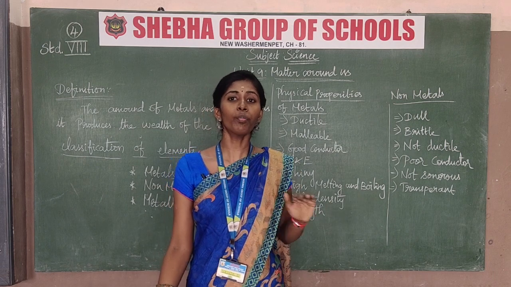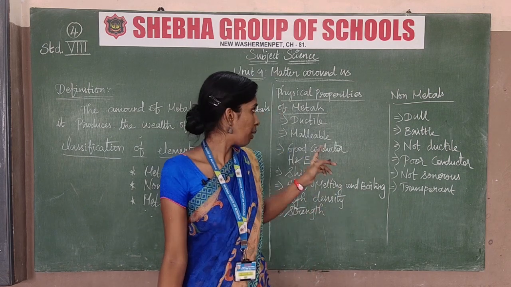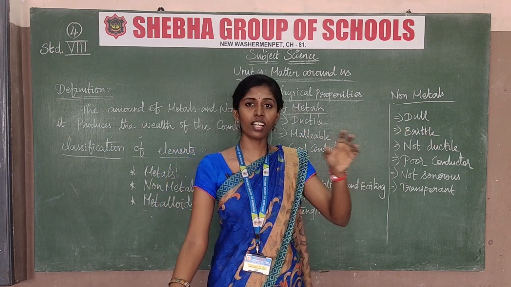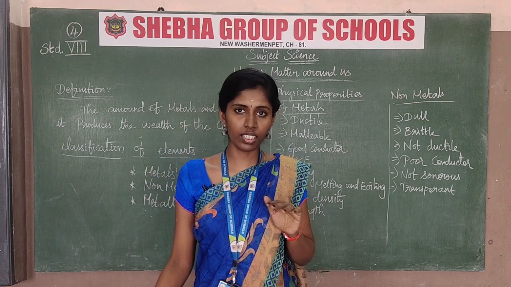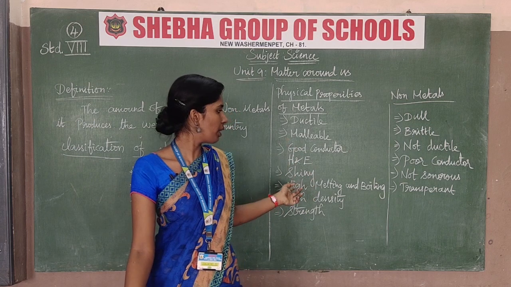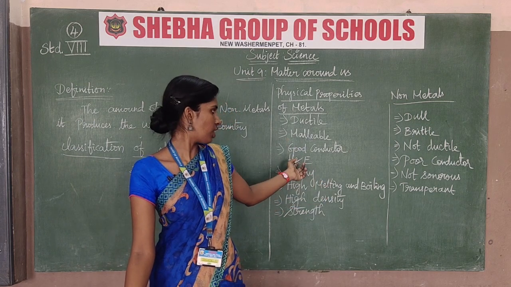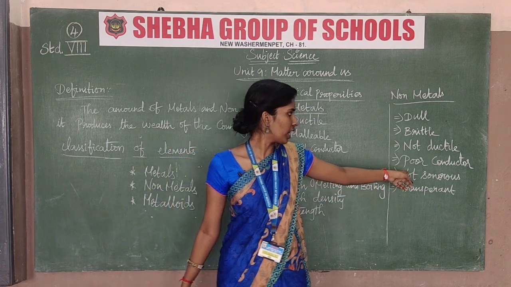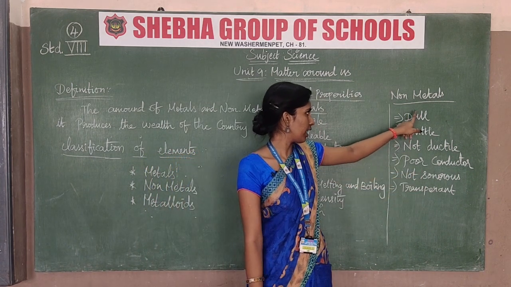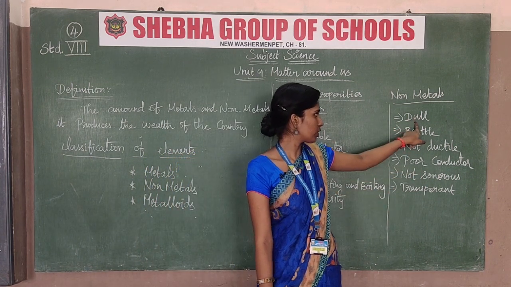It's at normal room temperature. So compared to metals, non-metals are substances at normal room temperature, okay? It's a low melting and boiling point. It's not conducting heat and electricity. So it's a poor conductor, okay? It's properties. So first one is dull.